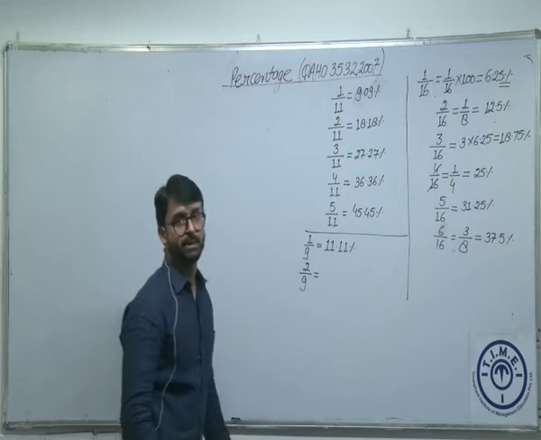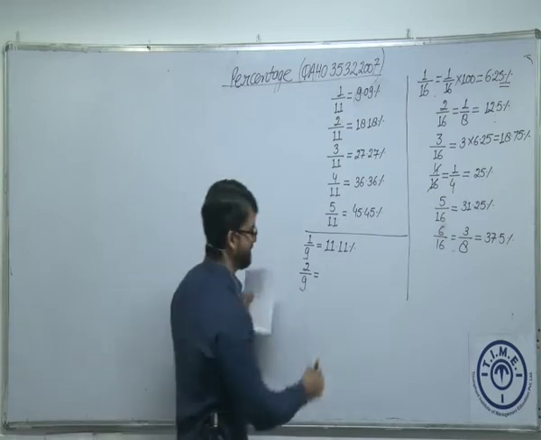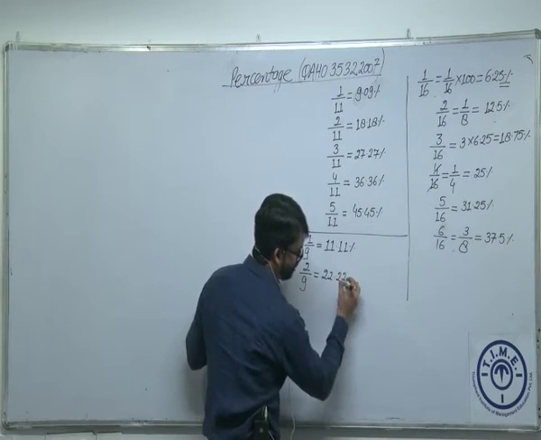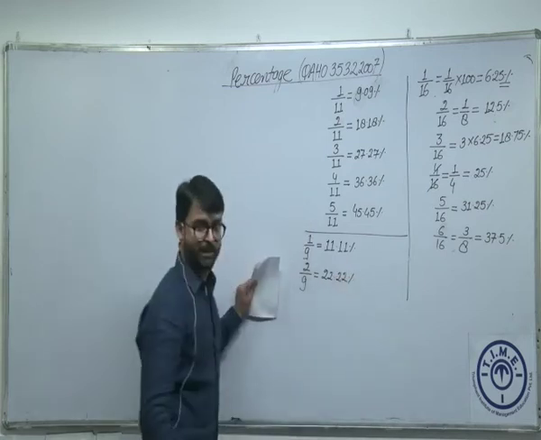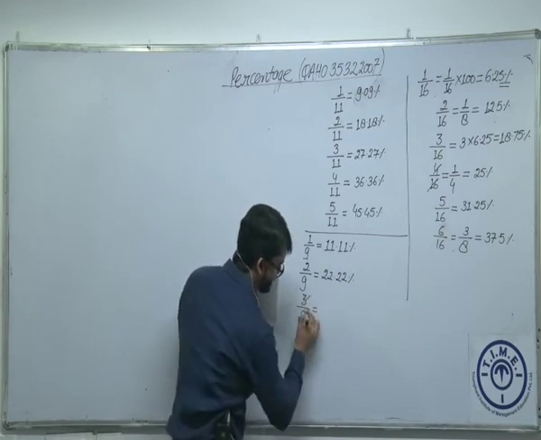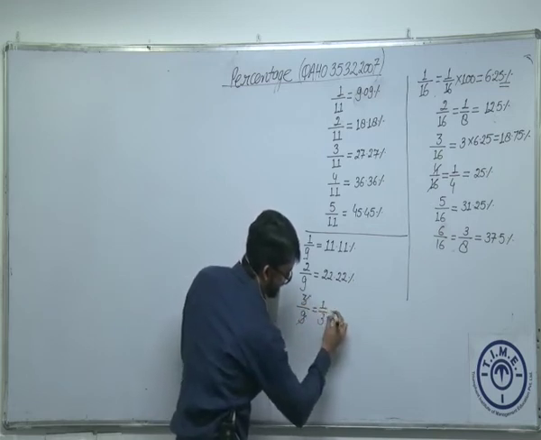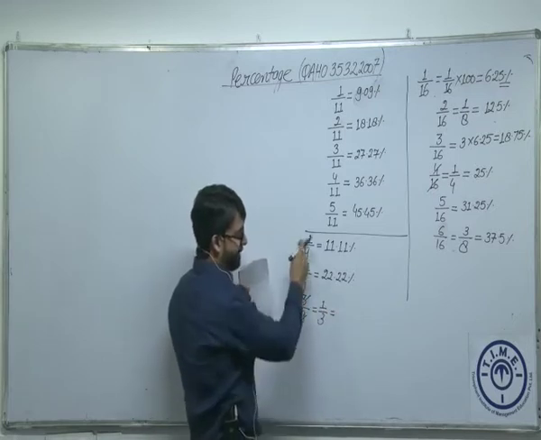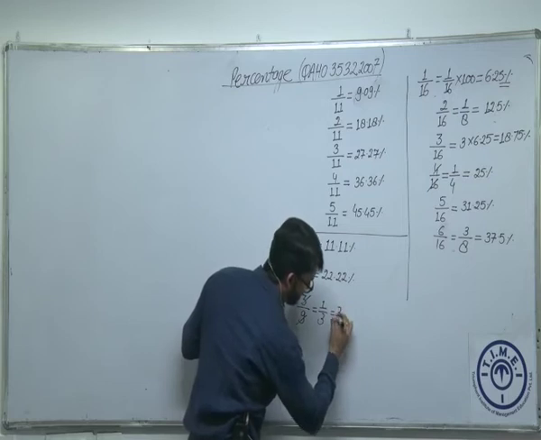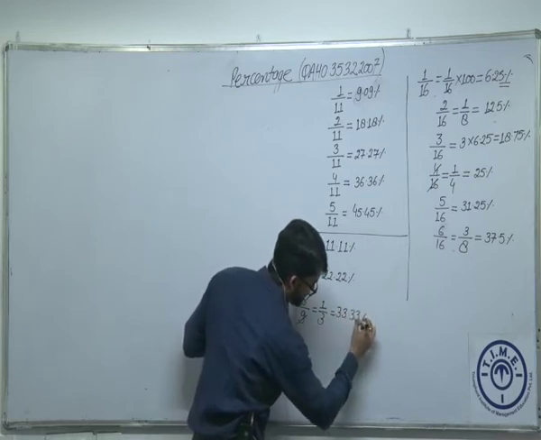What is 2 by 9? Twice of this, which is very easy to calculate. Multiply this 11.11 by 2, 22.22%. Perfect. What is 3 by 9? 3 by 9 is nothing, it's just 1 by 3. So 3 by 9, 1 by 9 is 11.11%. What is 3 by 9? 33.33%.